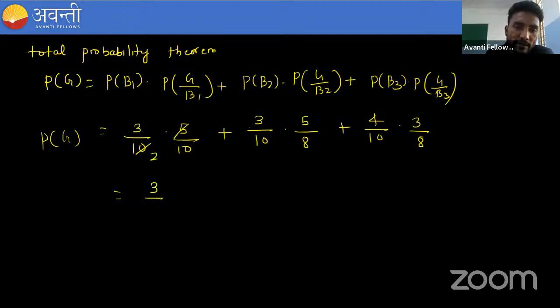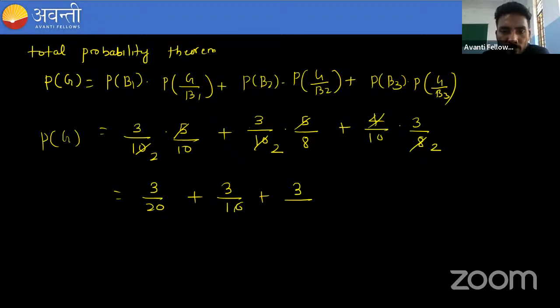It is 3 by 20, then 3 by 16, and then 3 by 20.